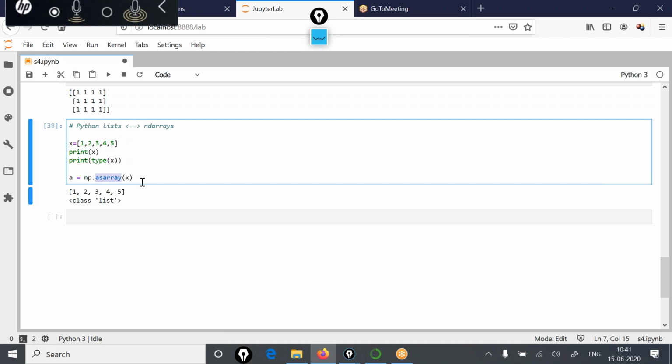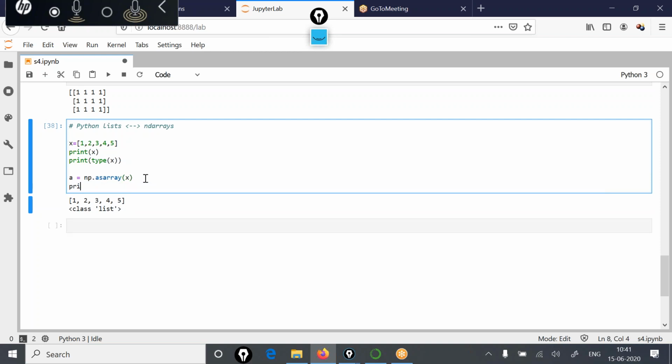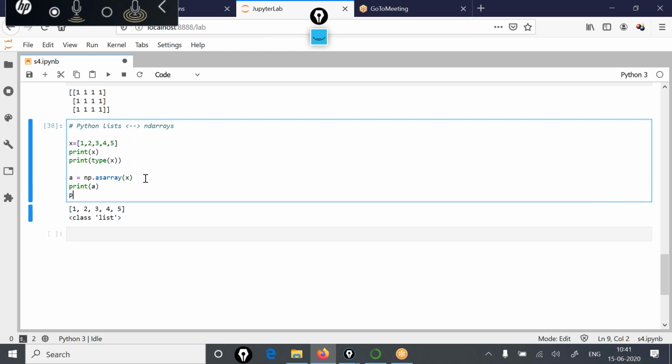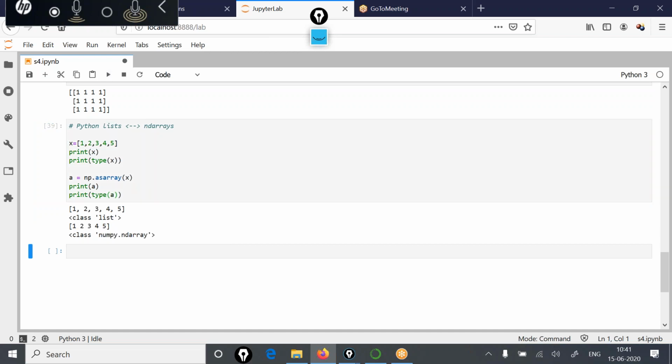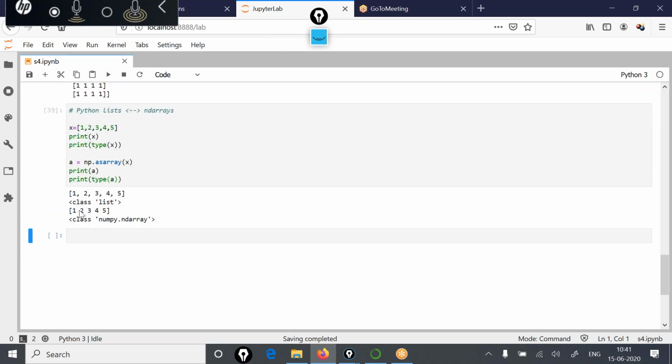X currently is a list, but when you pass it to asarray and print A and the type of A, you'll see that now 1, 2, 3, 4, 5 is a NumPy n-dimensional array. This is how you can convert a list into an n-dimensional array.